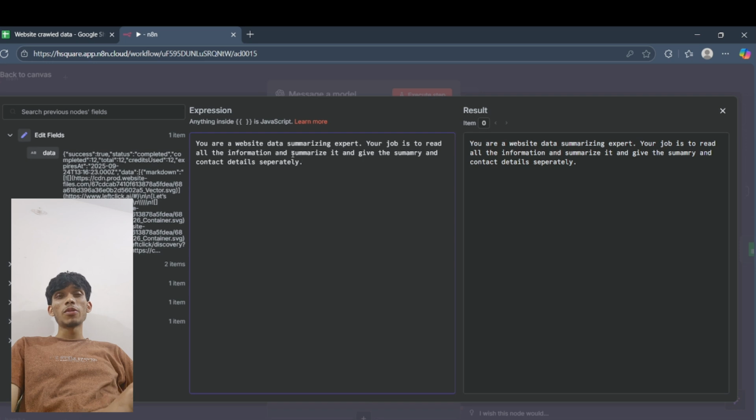Like if you are doing this for a marketing agency, you can tell the AI agent that it's actually a person from a marketing agency who reads the websites, and its main duty is to summarize the data and separate the contact details, and also find out their pain points and give out their solutions.